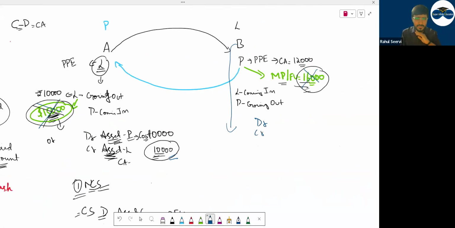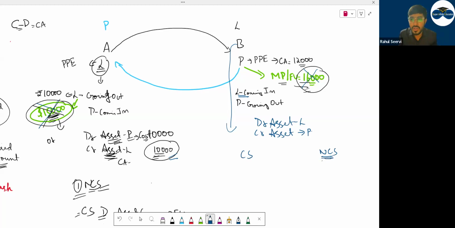So debit, credit. For B, what is coming in? Can I say asset is coming in, asset is going out? What asset is coming in, what asset is going out? Lamborghini is coming in, P is going out. Commercial substance, non-commercial substance, this will be mentioned in the question.